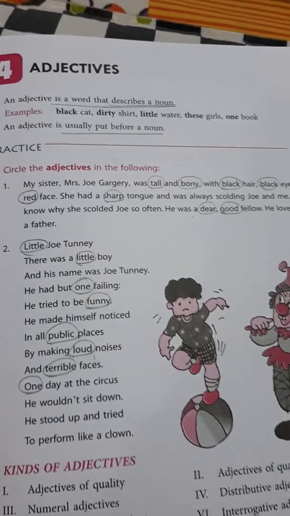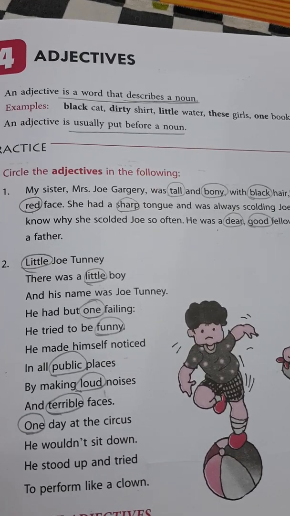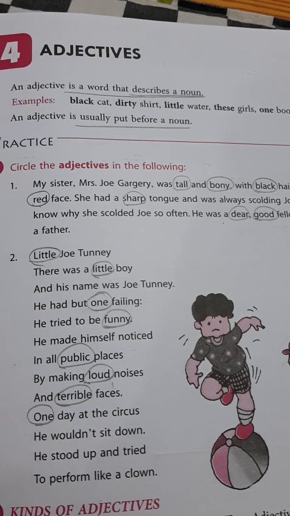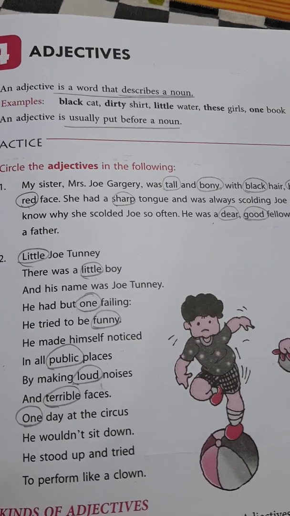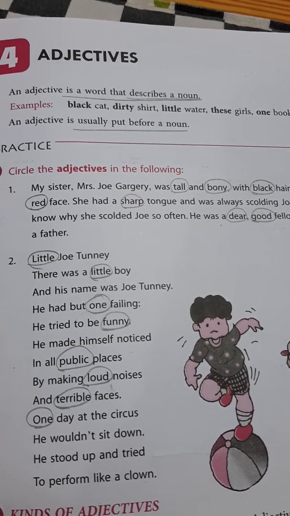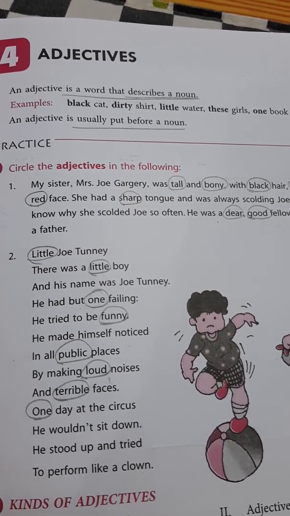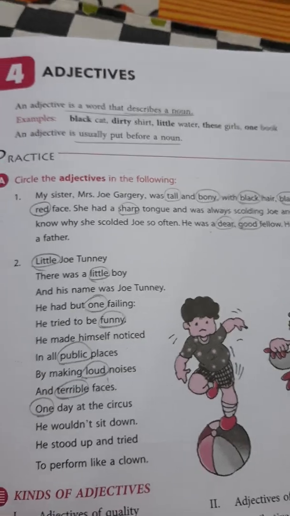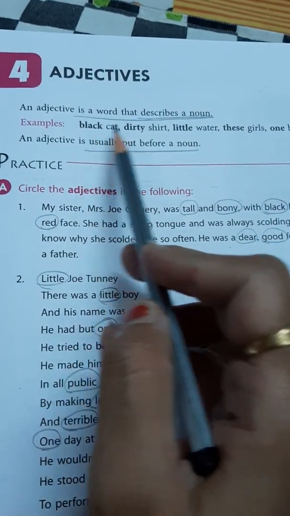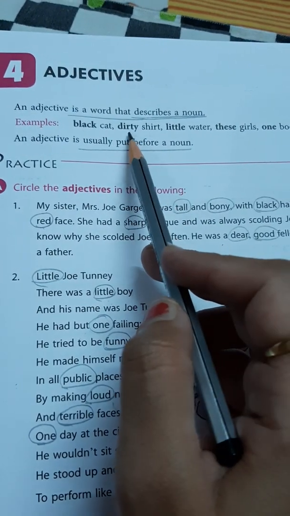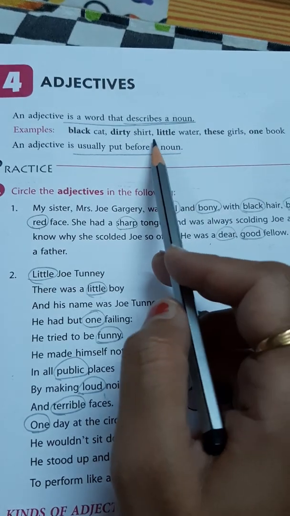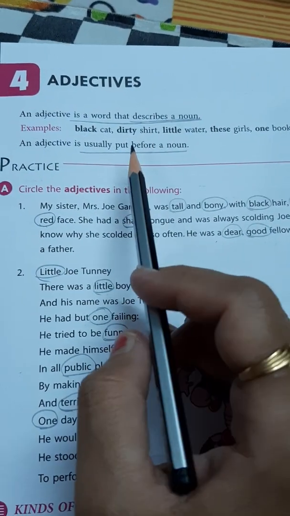Now, beta, what are adjectives? I hope you all have studied adjectives in your previous classes also. So, adjectives are describing words mainly, means the words which describe a noun. Fine, are called adjectives. Like, for example, we take black cat. Here we describe the cat as black. So black will be the adjective. In the same way, dirty shirt. Here dirty is an adjective. Like this, the words which describe a noun are called adjectives.